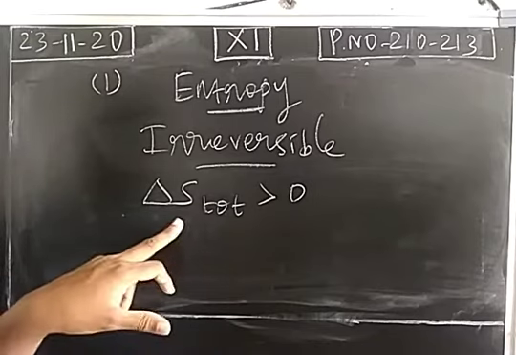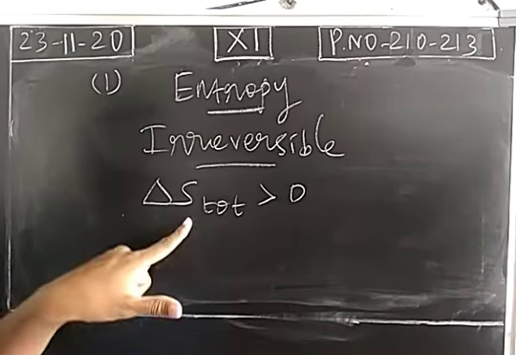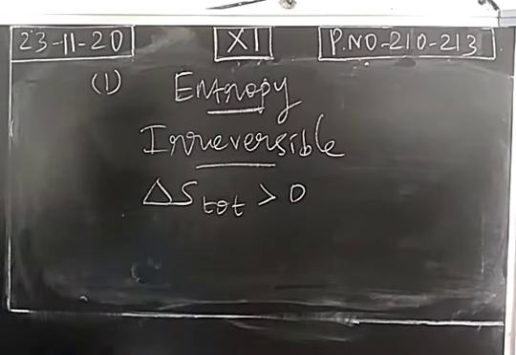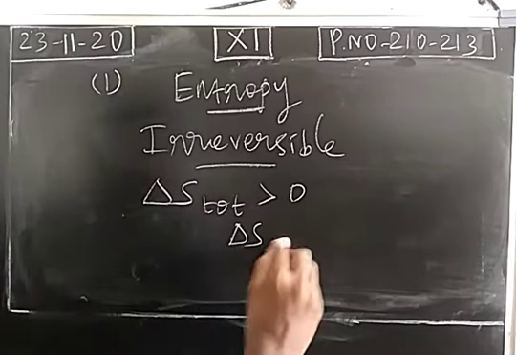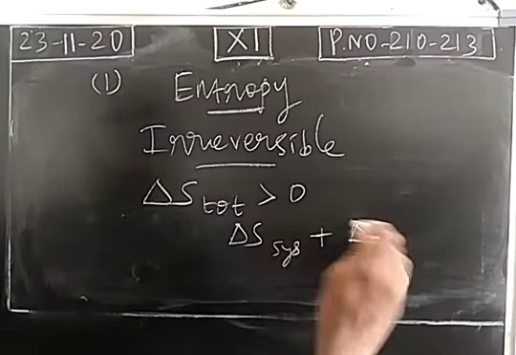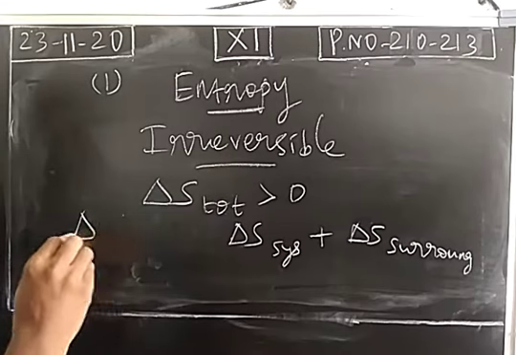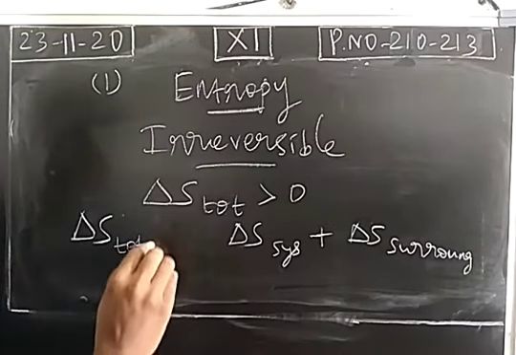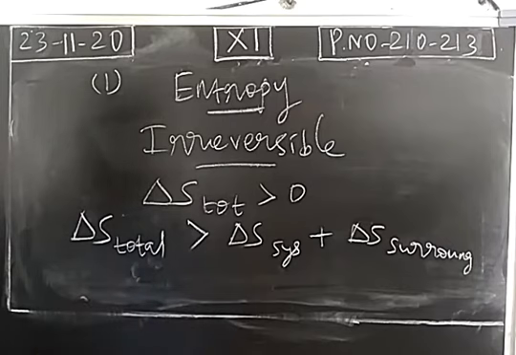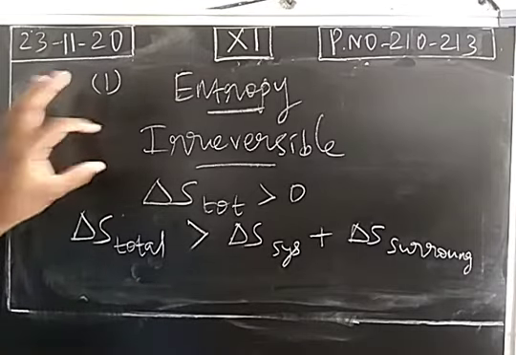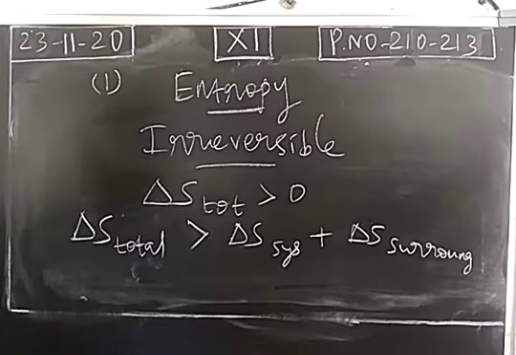So total entropy change, that means entropy change of the universe, is greater than 0. Universe means the combination of system and surrounding. So entropy change of system plus entropy change of surrounding is nothing but entropy change of universe. Instead of universe, we write it as total. So this will be greater than 0. This is the condition for an irreversible process.